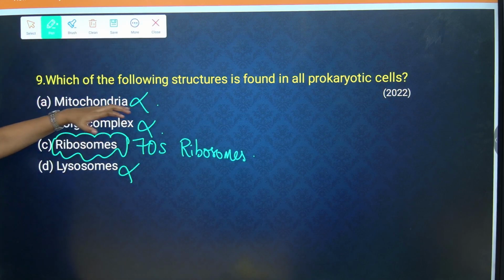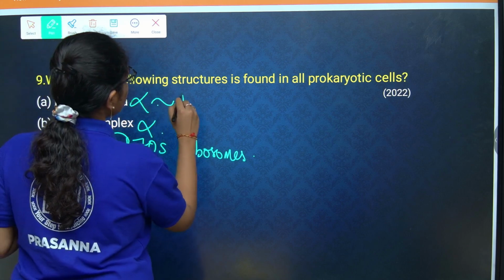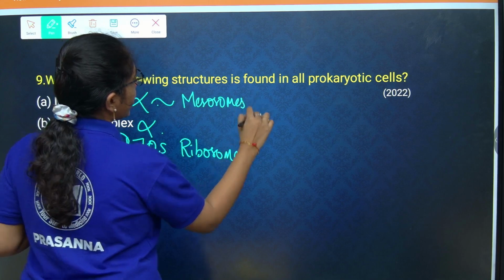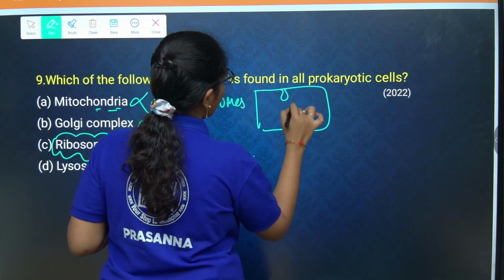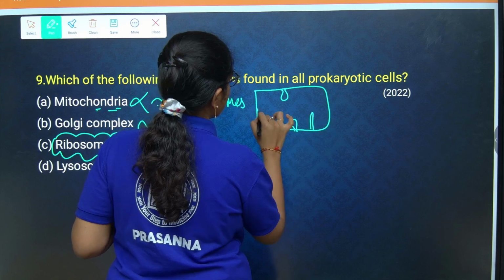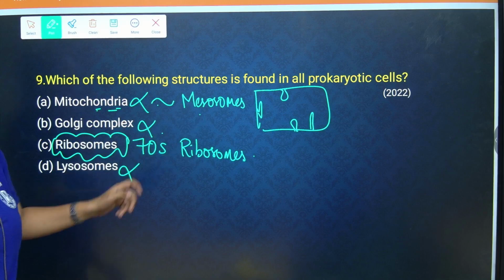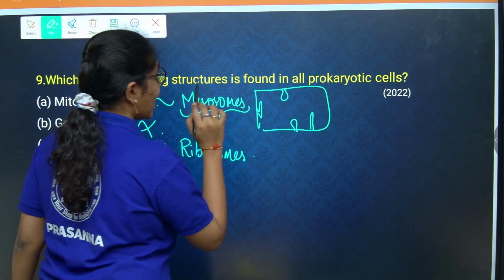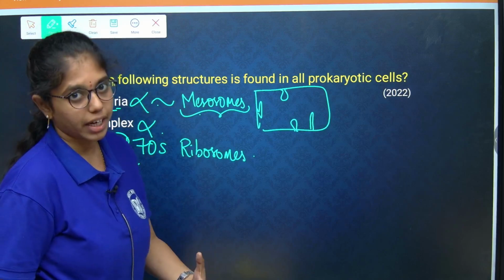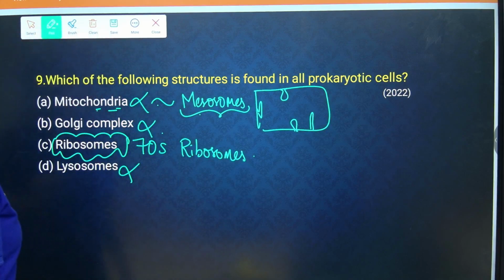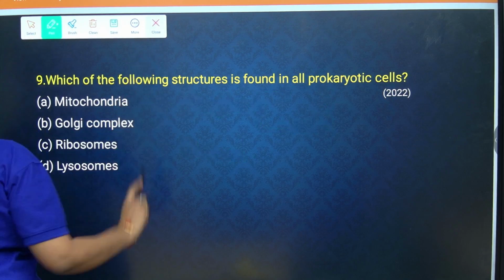And here, in the place of mitochondria, mesosomes, which are membranous extensions, are present in the prokaryotic cell, where they release the enzymes which conduct the function of respiration. Okay, clear? Next question.